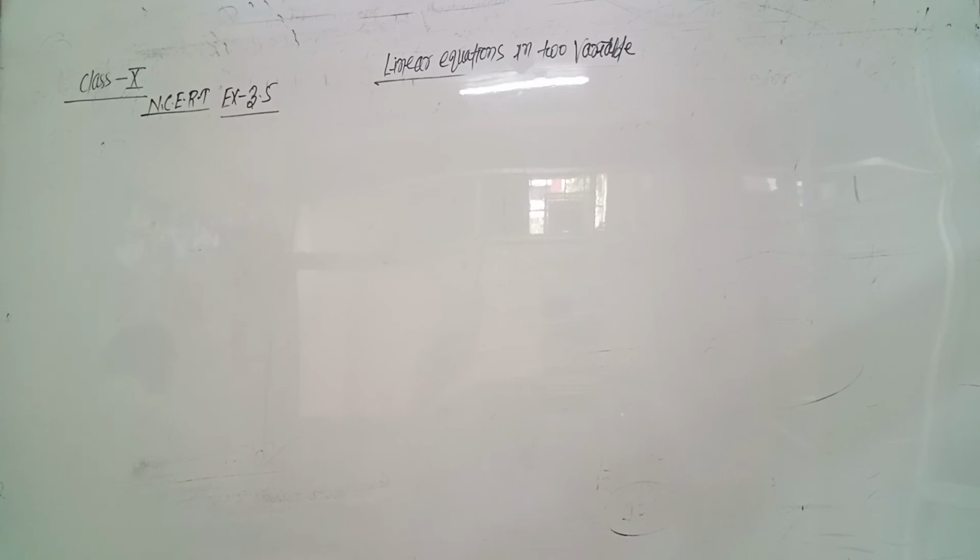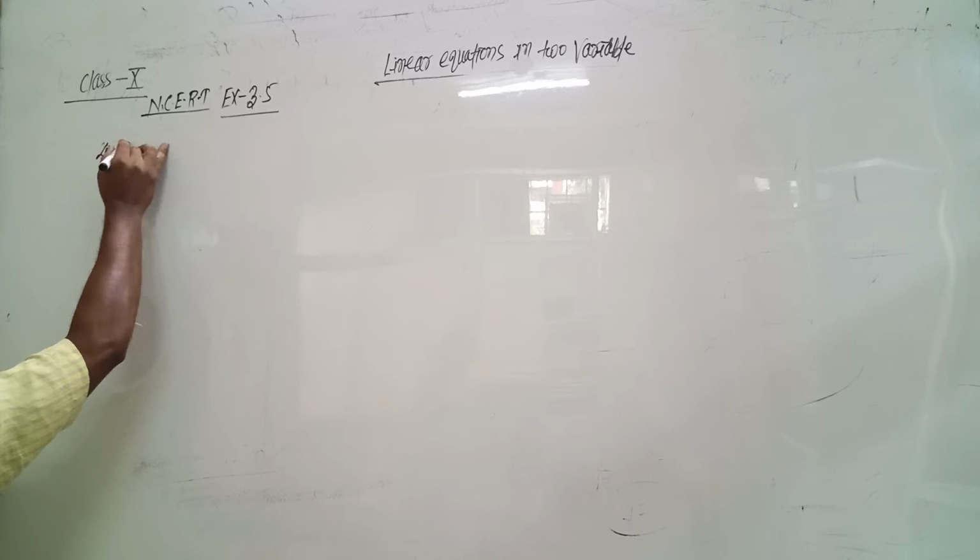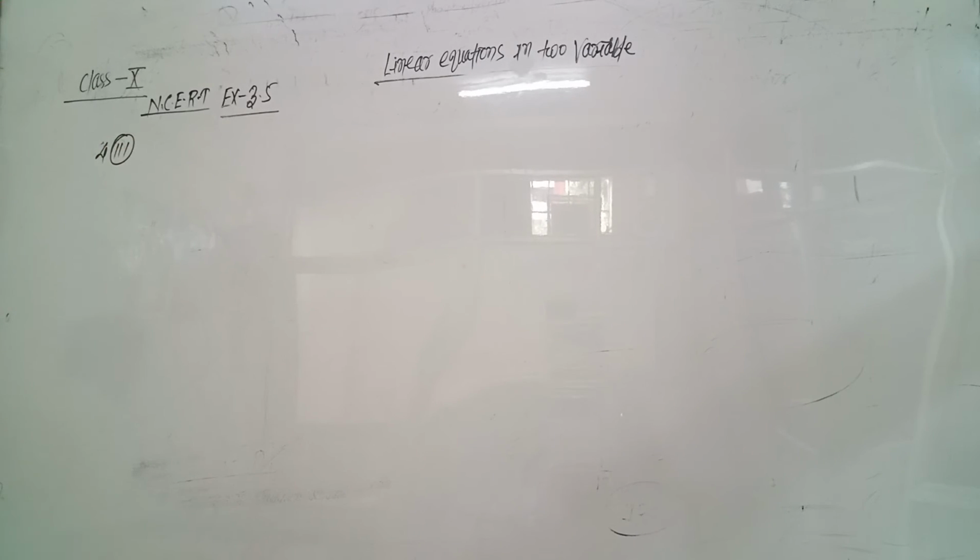See, third part of fourth question. Yes scored 40 marks in a test, getting 3 marks for each right answer and losing 1 mark for each wrong answer.